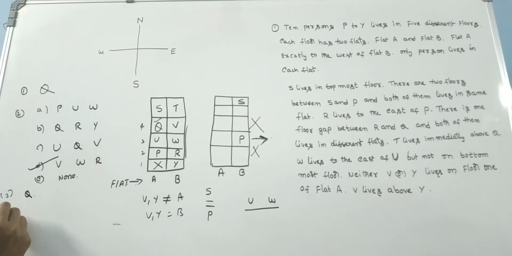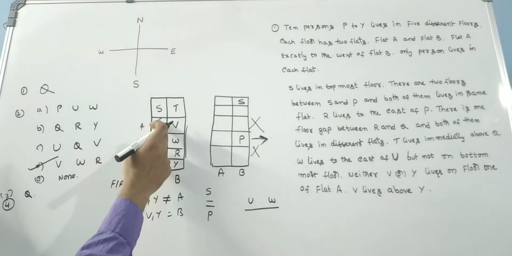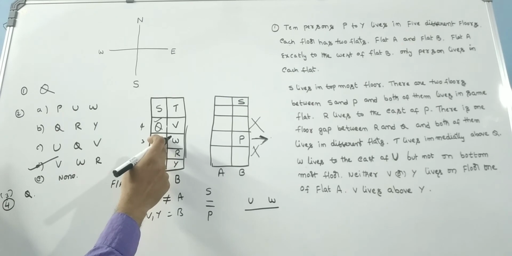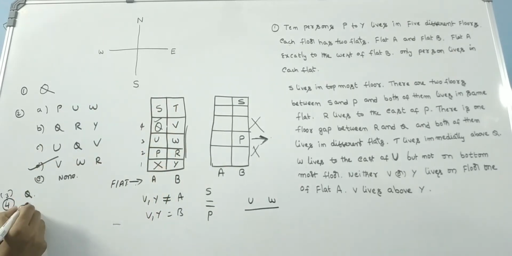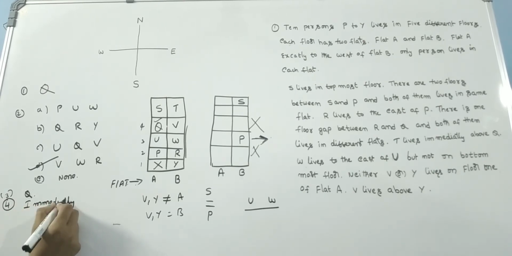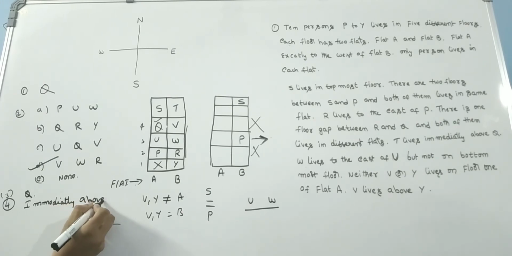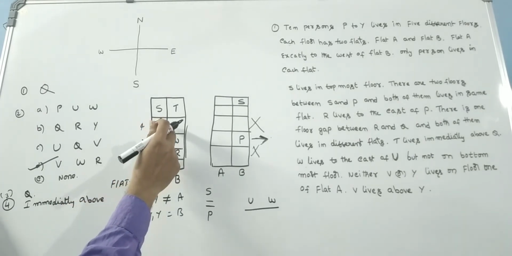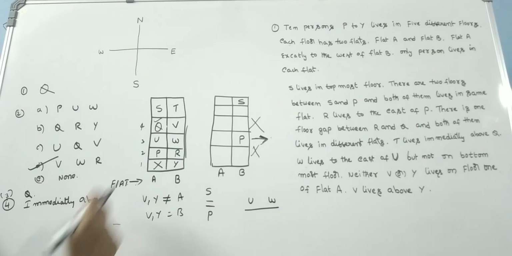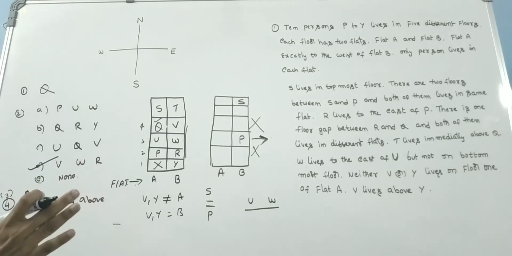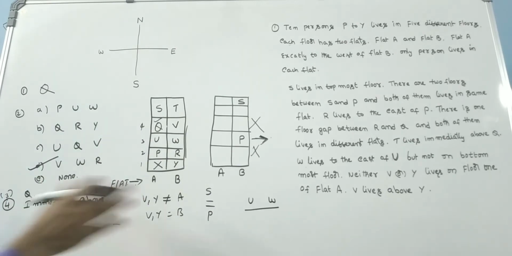Next problem, what is the position of Q with respect to U? See friends, what he has asked is the position of Q with respect to U. That means it is immediately above. So like this only he will ask the problems. Once you get this diagram, it is easy to solve the problems.